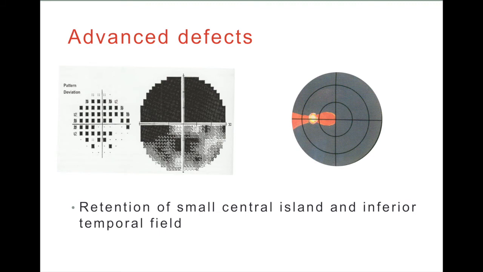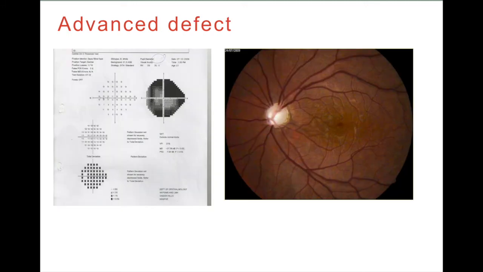Advanced defects are seen here with retention of a small central island and an inferior temporal field of vision. This is an advanced glaucomatous defect. This is another example of scotoma with a small central tubular vision, and the optic disc is showing 0.9 cupping.